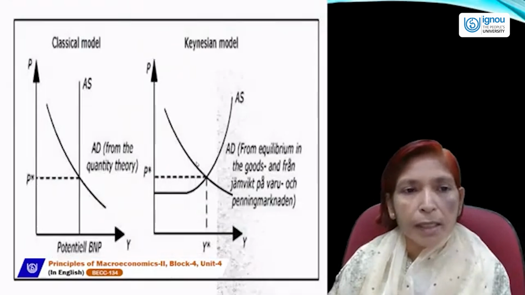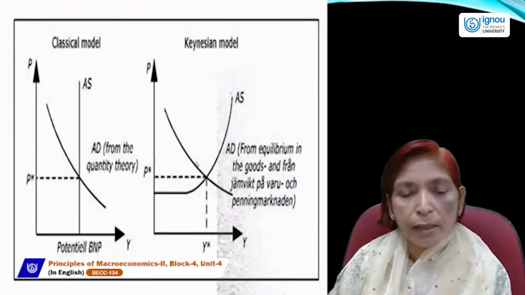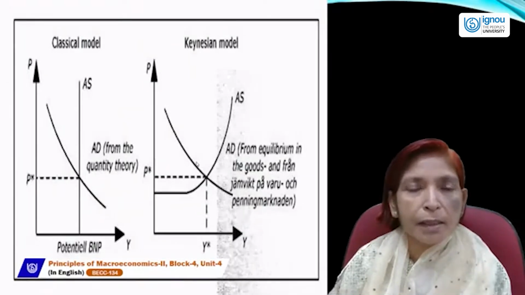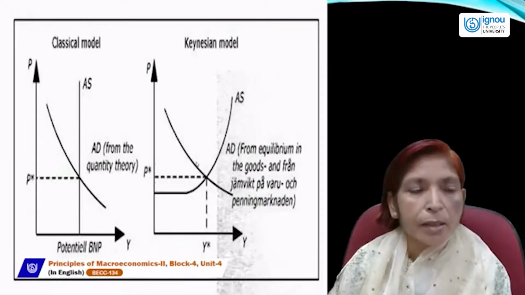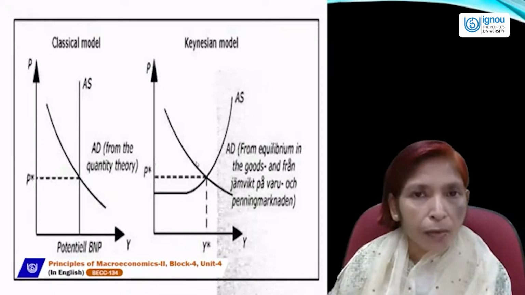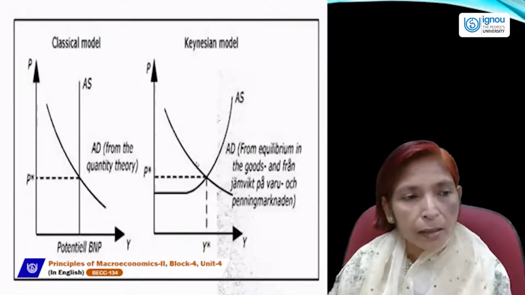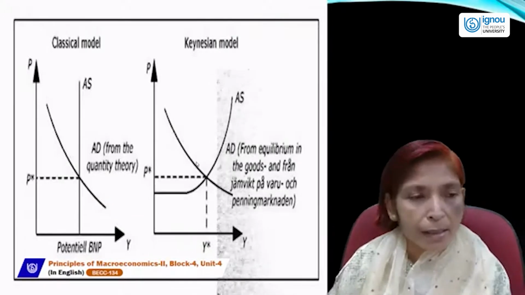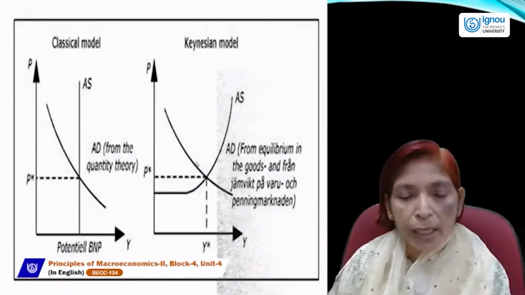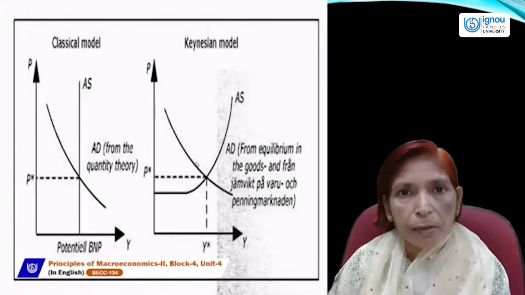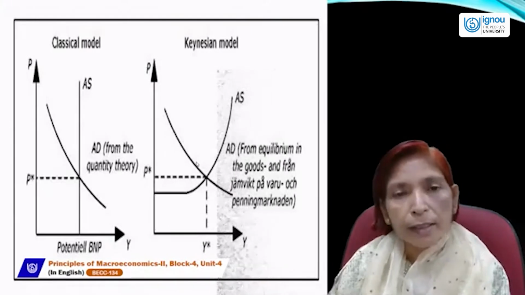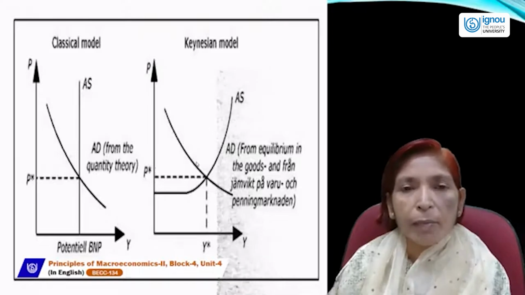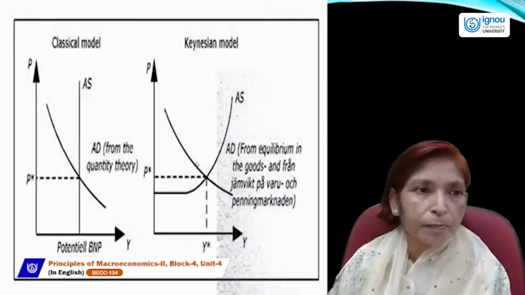Next is the classical and Keynesian model. There is a difference between the classical and Keynesian model. According to classical economics, aggregate supply is always vertical or parallel to the y-axis, but according to Keynes, the supply curve may be horizontal in the short run, and after that the aggregate supply curve may be an upward sloping curve.